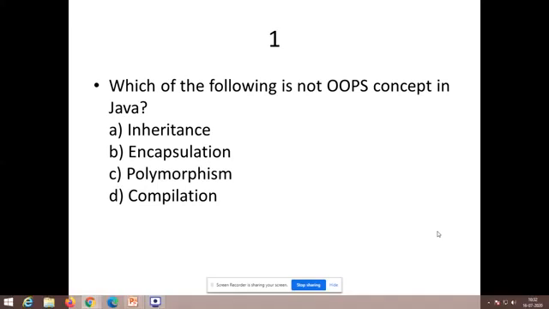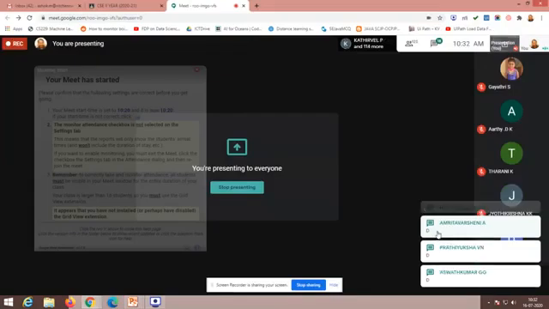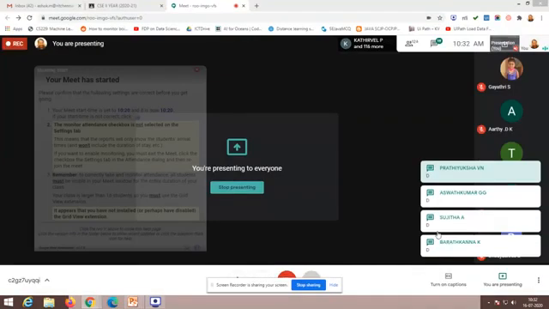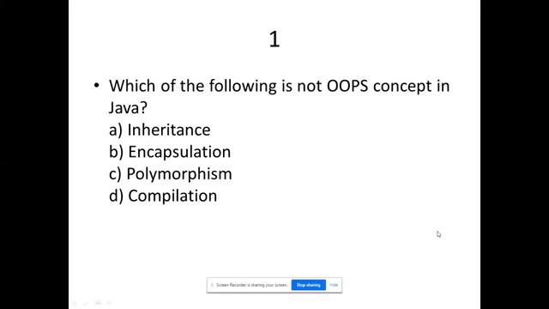So let me see the answers. I'm getting more options for option D. So that's a nice thing. So ultimately that's the answer. Second question.